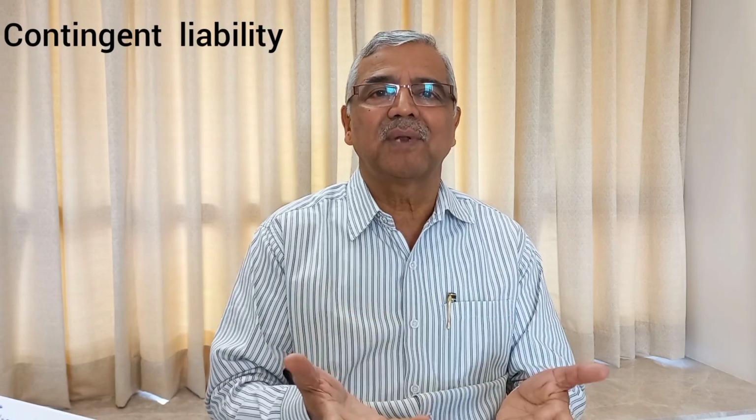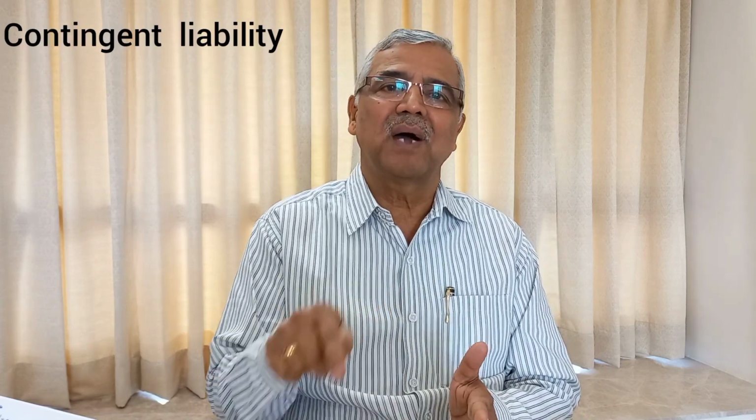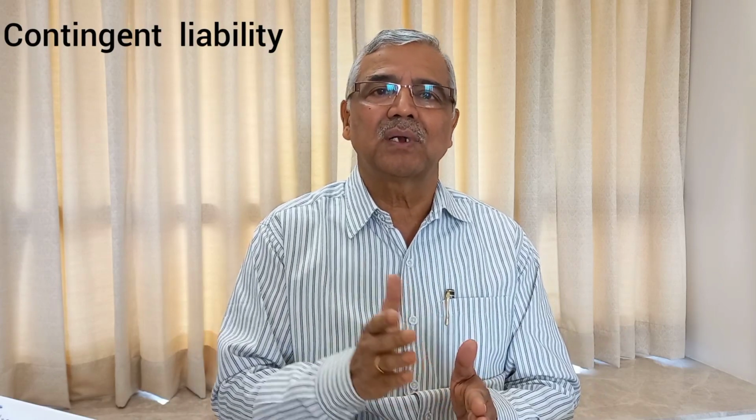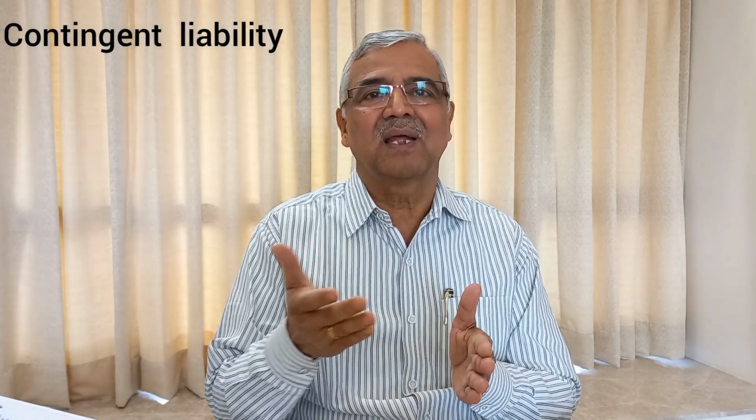So I am ready to pay. I have accepted the liability to pay. Liability is certain, but the amount is uncertain. He is claiming 20 lakhs, I am ready to pay 10 lakhs. So this is another type of contingent liability, where liability is sure but amount is not sure. And sometimes both are uncertain. That is, happening is uncertain and amount is also uncertain.